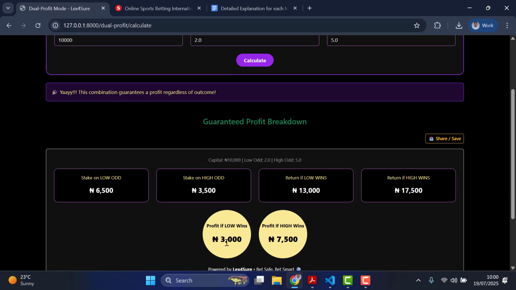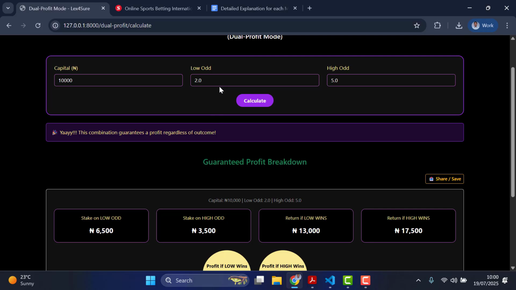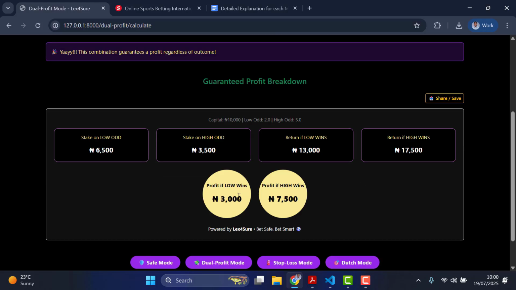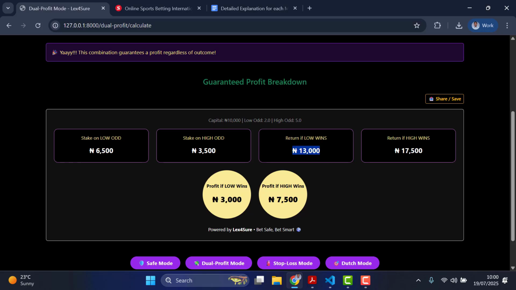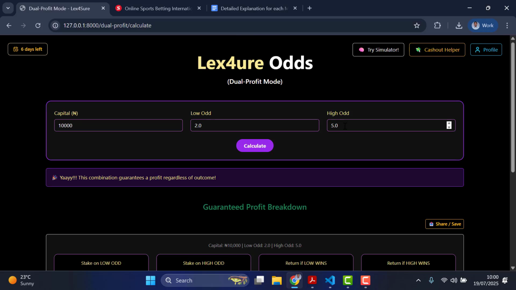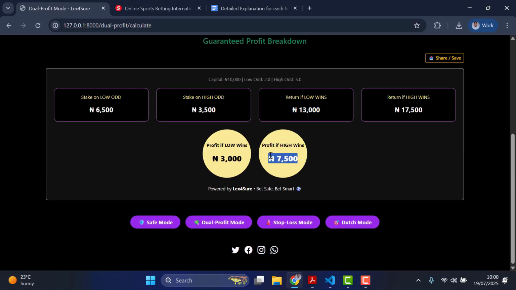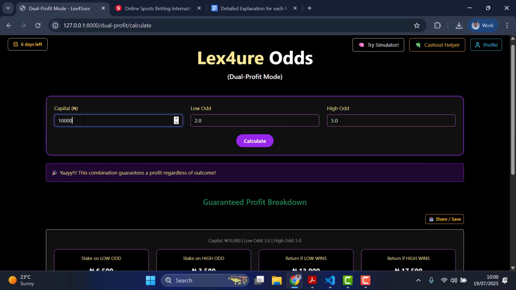So the profit for the low, if your low should win, is 3,000. That means your total gross profit is 13,000. But if the high should win, your profit is 7,500 and your total gross profit is 17,500, all from just this 10,000. So now you can see the aspect of this.